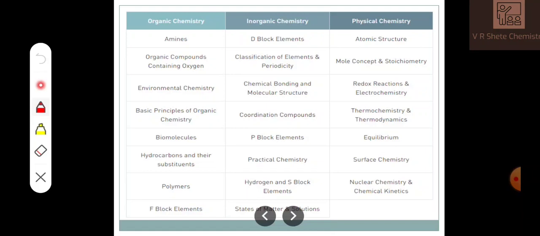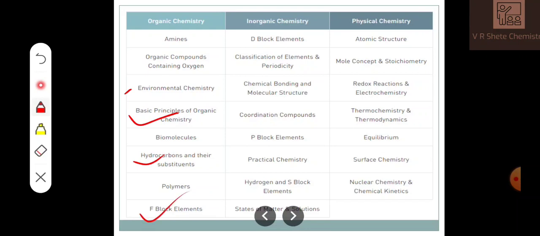When we discuss the important topics in the NEET examination, these are the topics for the NEET exam, and we'll discuss them one by one. In chemistry, the syllabus is divided into organic, inorganic, and physical chemistry. What are the important topics in organic? In organic chemistry: amines, compounds containing oxygen, that is alcohol, phenol, and ether. Next, basic principles of organic chemistry, biomolecules, hydrocarbons and their substituents, polymers, and f-block elements.